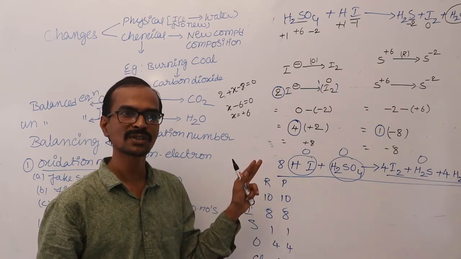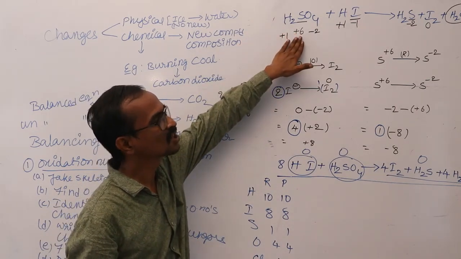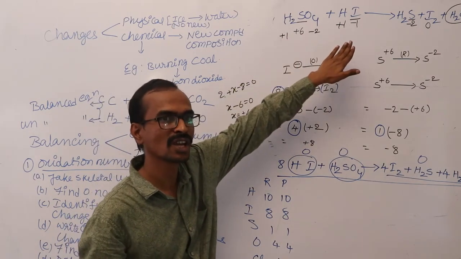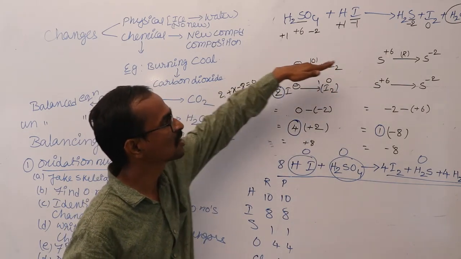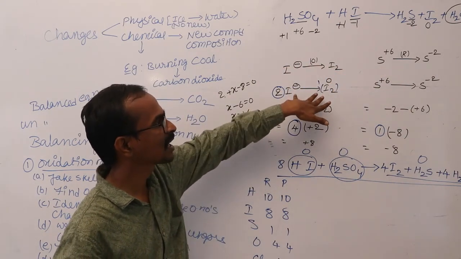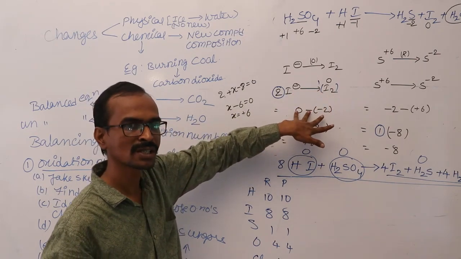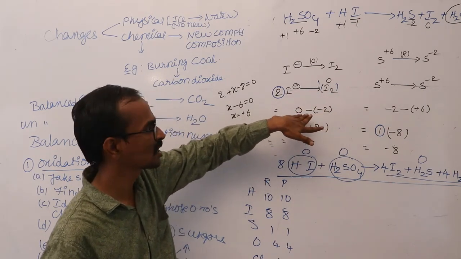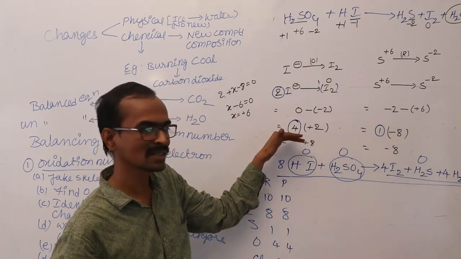Again I will tell you the process, you just remind. Simple. First take the skeletal equation, find the oxidation numbers for each and every element and identify the elements whose oxidation number has changed. Segregate them and write in the form of 2 different equations with increase in oxidation number and a decrease in oxidation number. And then if the number of atoms in the skeletal equation are unbalanced, first balance them and then find the change in oxidation number. Change in oxidation number means oxidation number in product minus oxidation number in reactant, and equalize the increase in oxidation number with the decrease in oxidation number.